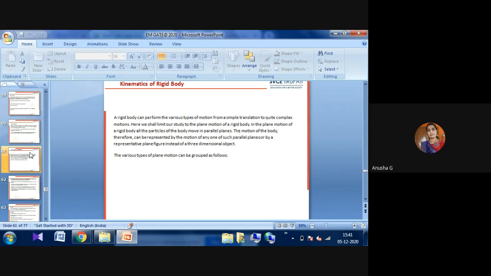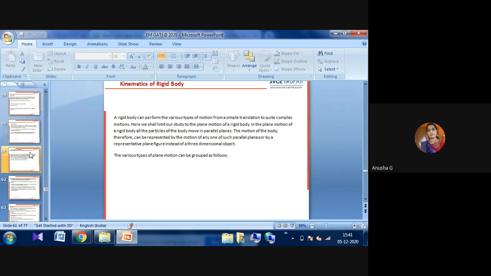The first one was the kinematics of rectilinear motion, the second was the kinematics of curvilinear motion, and the third is the kinematics of a rigid body. It covers the motion of a body from simple translation to quite complex problems and motions. Hence, we shall limit our study to the plane motions of a rigid body. In plane motion of a rigid body, all the particles of the body move in parallel planes. The motion of the body can therefore be represented by the motion of any such parallel plane.